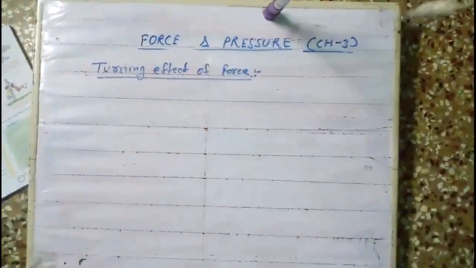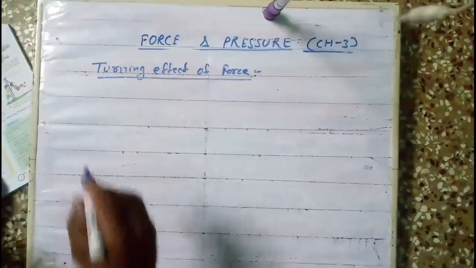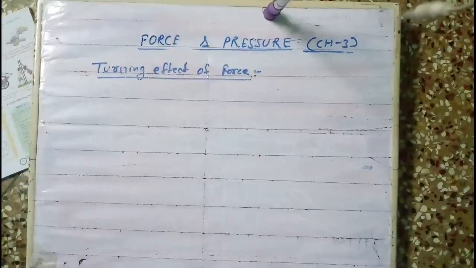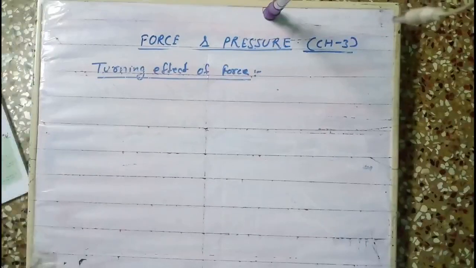Understood now? If an object is pivoted at a point, then the force rotates the object about the axis, and that is called the turning effect of force. Even your car or bus steerings, these all are examples of the turning effect of force.